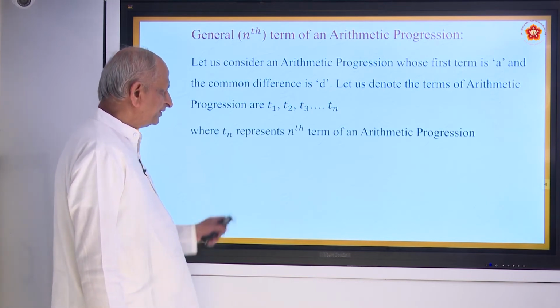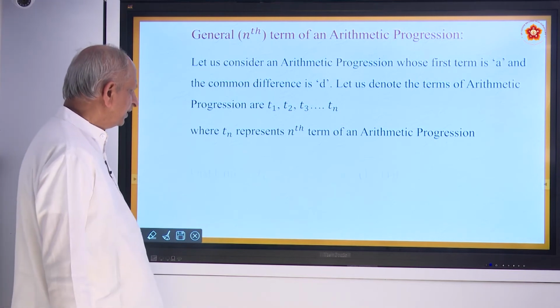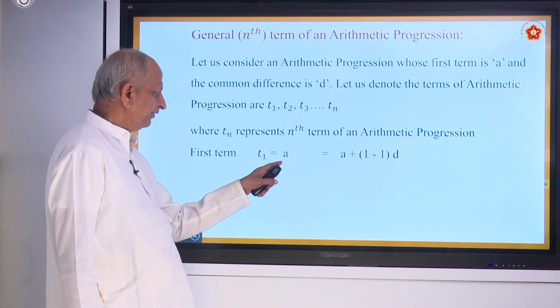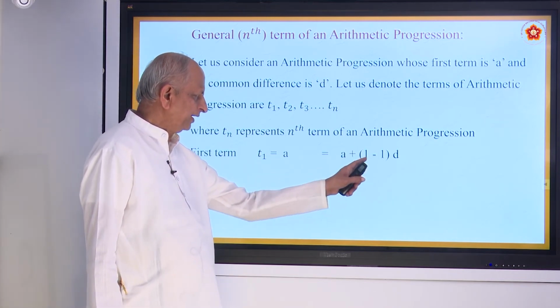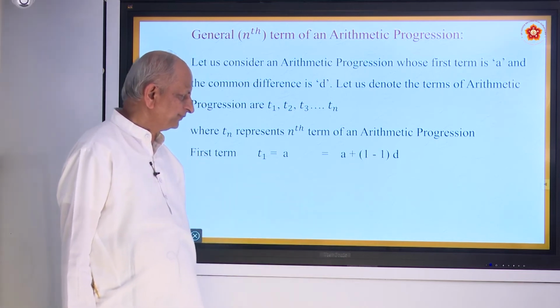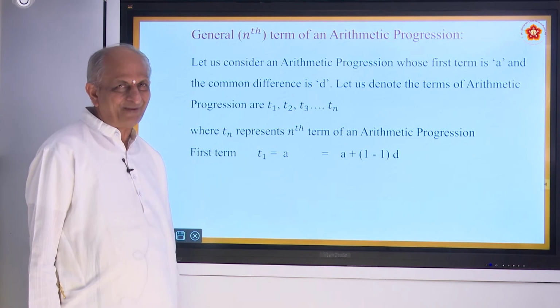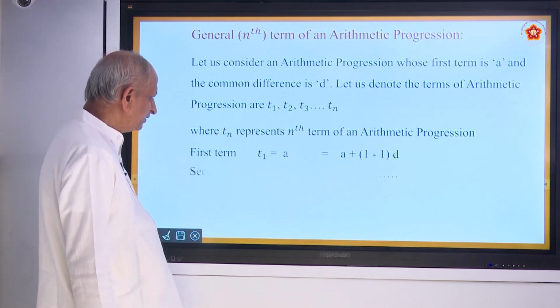Now tn represents the nth term of the arithmetic progression, and let us call t1 equal to a, the first term. How do you get a? a is equal to a plus 1 minus 1 into d. What does 1 minus 1 mean? d is the common difference. That 1 minus 1 means the difference between the numbers.